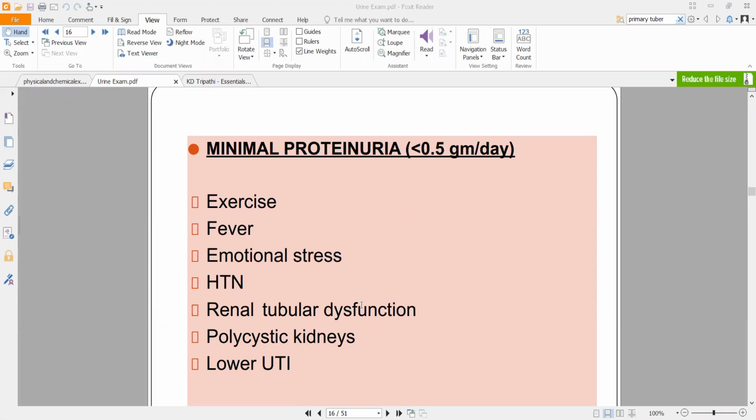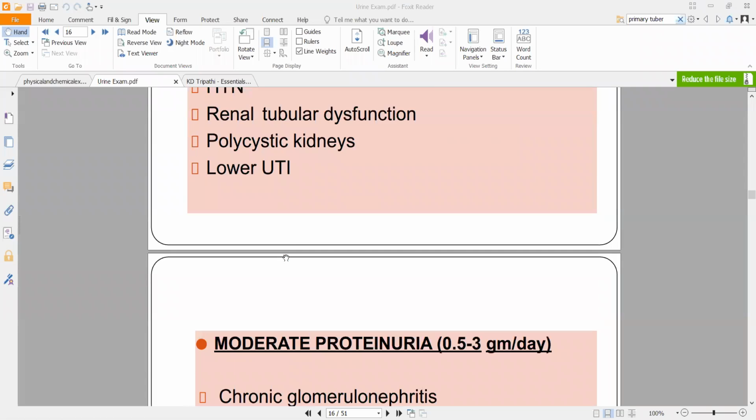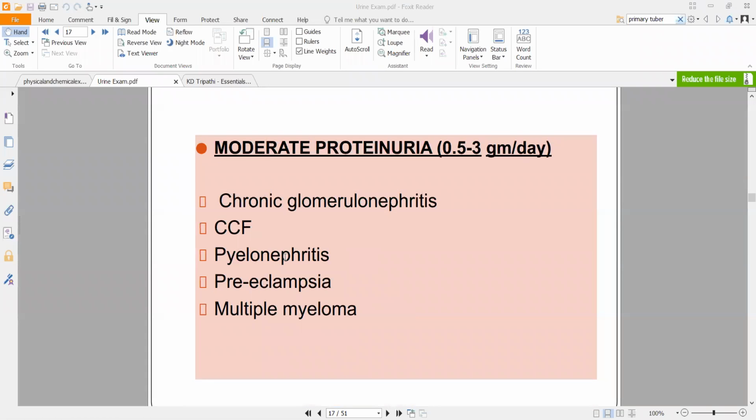Or lower UTI, if it is involving specifically the lower part of your urinary tract, your urethra and down, that will cause minimal proteinuria. If someone is having moderate proteinuria, generally they have one of the underlying causes. They either have chronic glomerulonephritis, or they have congestive cardiac failure, right? Or chronic cardiac failure, either way. Or pyelonephritis, where they are having an infectious condition, bacteria.